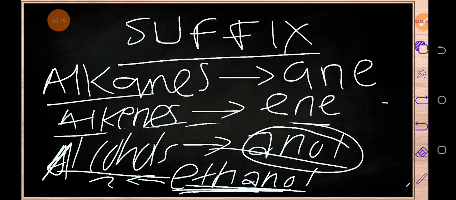I'm sure you're getting the point. That's why ethanol is used to make what? To make beer. It is added when beer is being produced, because ethanol belongs to which family? Alcohols. I hope you are getting the point.